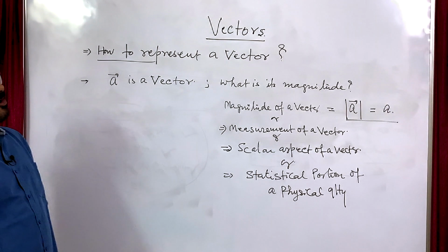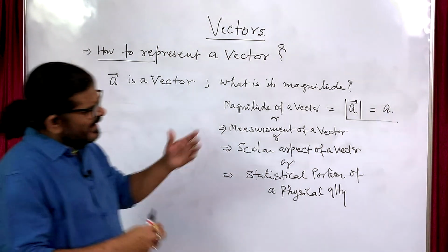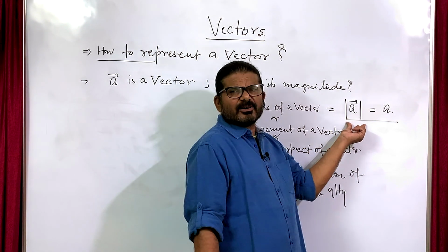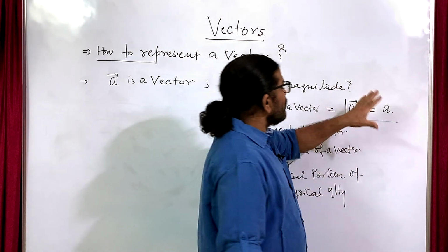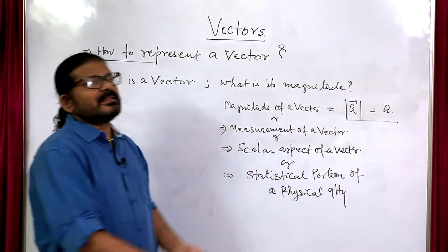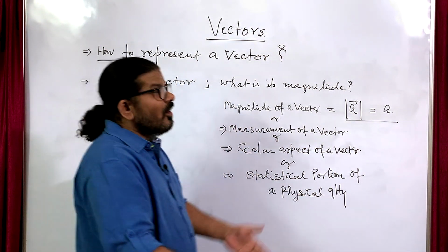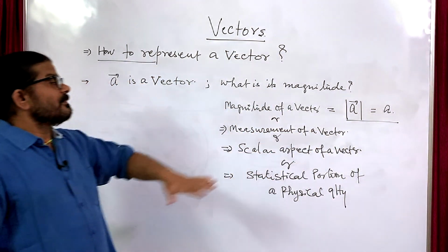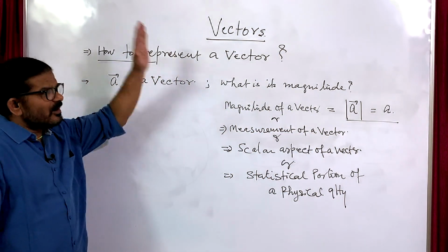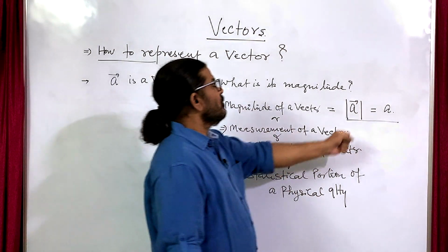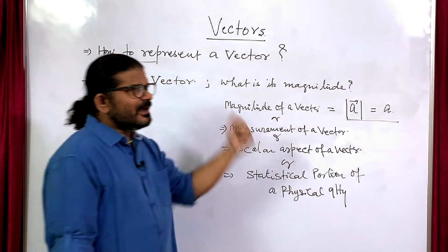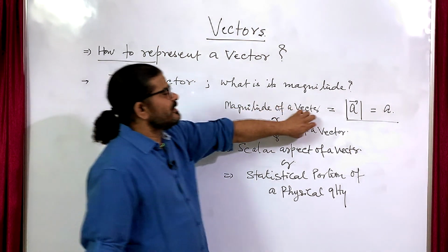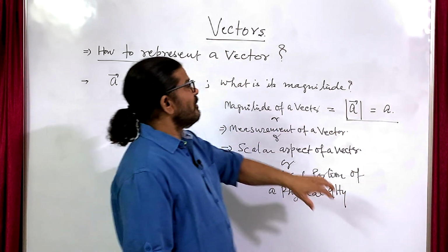Here mod is an operation: when you put a vector within the bars, it represents its magnitude, its measurement, or the numerical part of a physical quantity. So this is the representation of a vector.